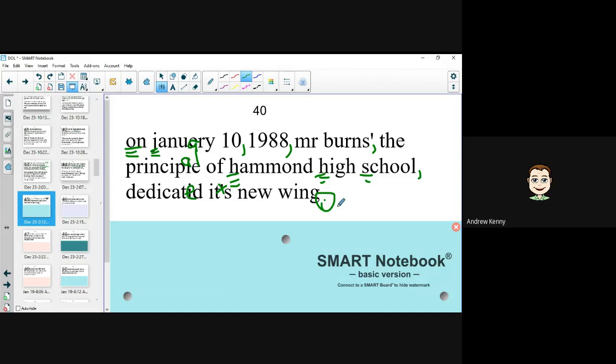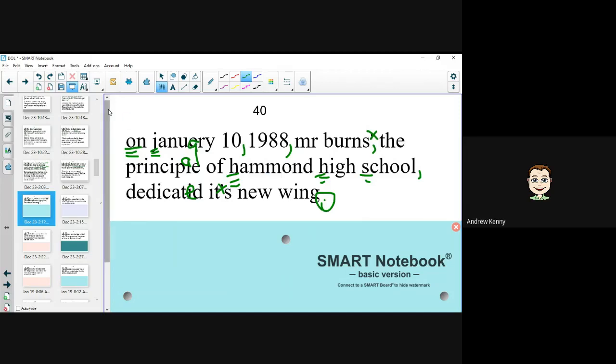And then looking up, I realized there's another problem in this sentence. What is it? There's something in this sentence that doesn't belong. It's not needed. It's actually saying the wrong thing. It's a piece of punctuation. Does anybody see it? Absolutely. The apostrophe in Burns, we don't need that because in this case, Mr. Burns is not possessing anything. So if I said Mr. Burns's hair, Mr. Burns's pencil, Mr. Burns's car, Mr. Burns's desk, then I would have that. But I don't now because I'm just saying Mr. Burns.